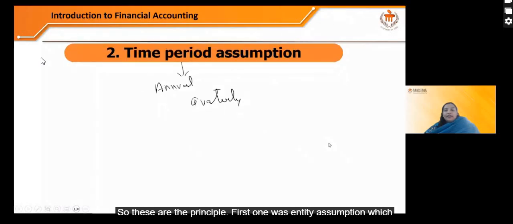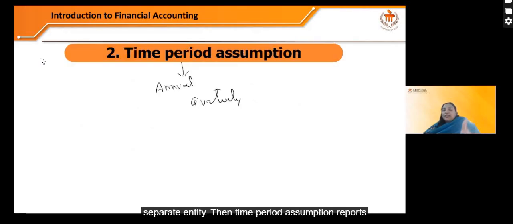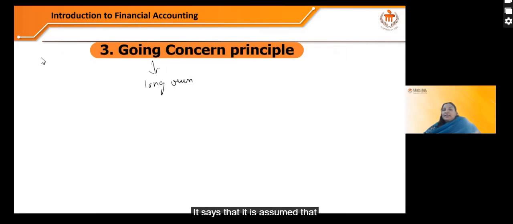The first one was the entity assumption, which says that the business is a separate entity. It is separate from the owners and lenders. Owners and lenders have an invisible claim on assets. The owner's claim is known as capital and the lender's claim is known as liability. So it's a separate entity. Then the time period assumption. Reports need to be prepared for some specific time. So companies need to prepare the reports either annually or quarterly, and they need to publish it.